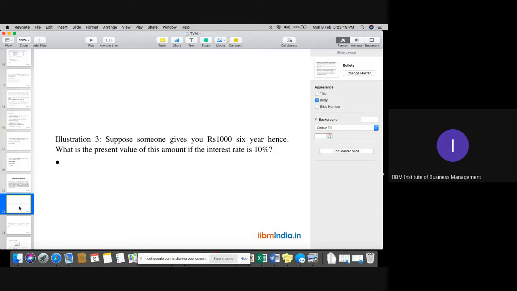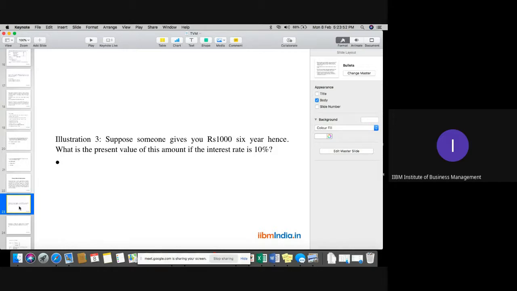In this case, can anyone tell me how exactly we need to solve this? Yes, any one of you? Students, I think we have already covered this type of question in the last class.